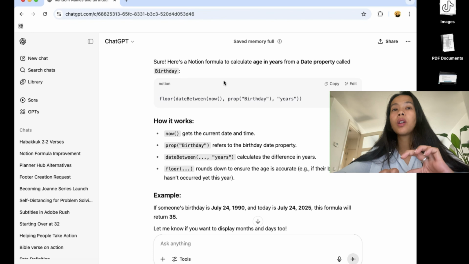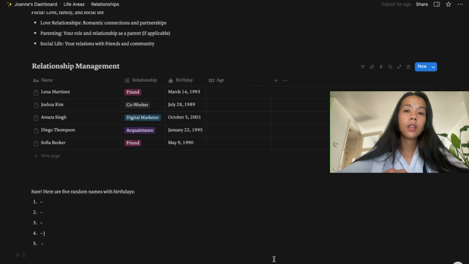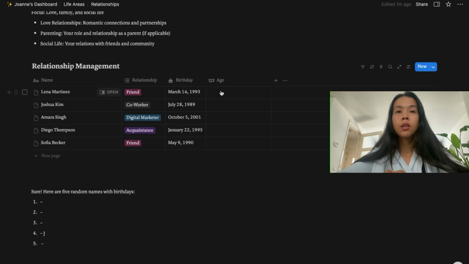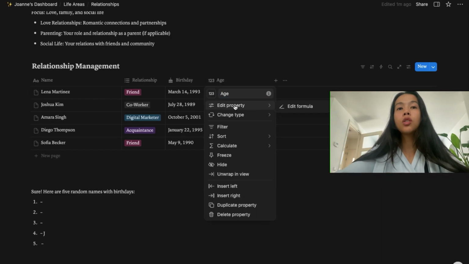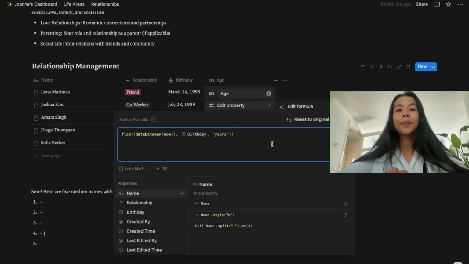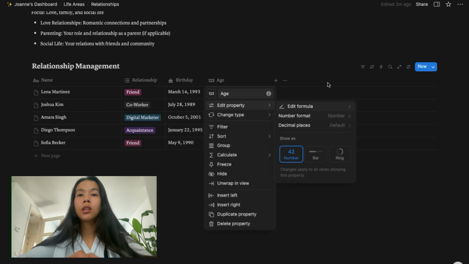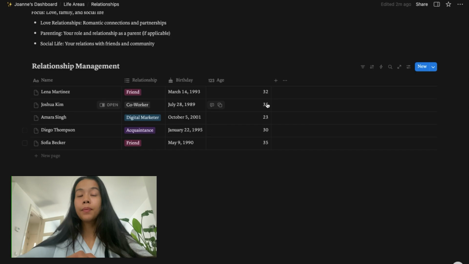Here's a Notion formula to calculate age in years from a date property called birthday. So we have this property here called birthday. What we're going to do is, in this property called age, we edit the formula and paste it. Okay, and then we hit this done button. Ta-da! Does it make sense? Yes. So Lena is March. Yes. All right, you guys see that?